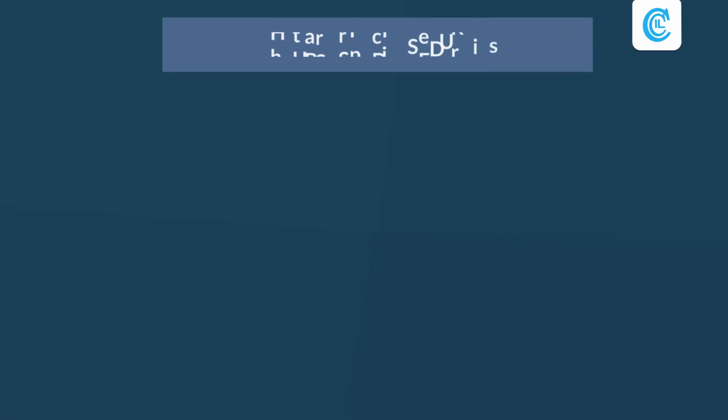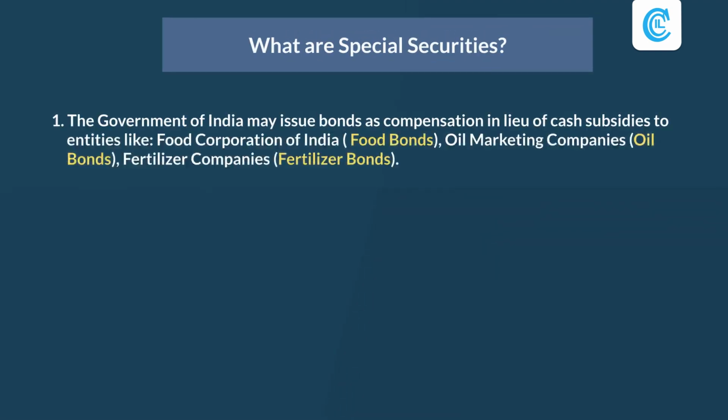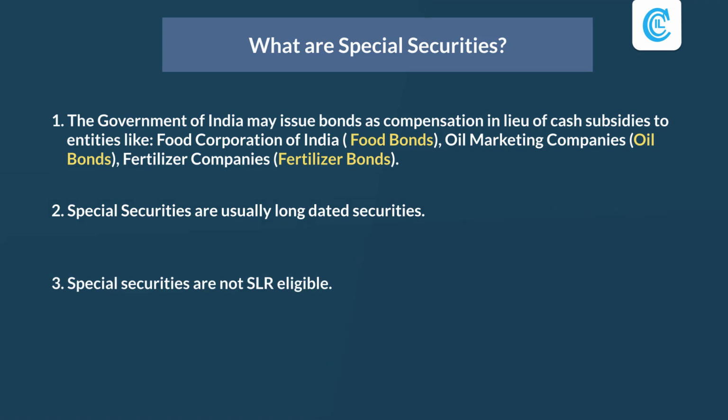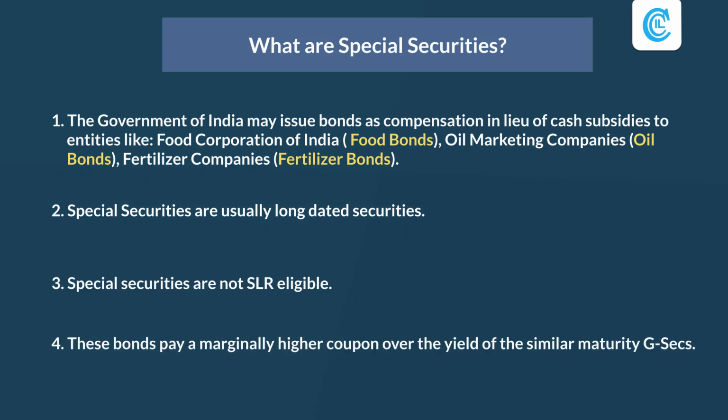What are special securities? The Government of India may issue bonds as compensation in lieu of cash subsidies to entities such as the below. Special securities are usually long-dated securities. Special bonds, even if issued by Government of India, are not SLR qualified. These bonds pay a marginally higher coupon over the yield of the similar maturity G-Sec.